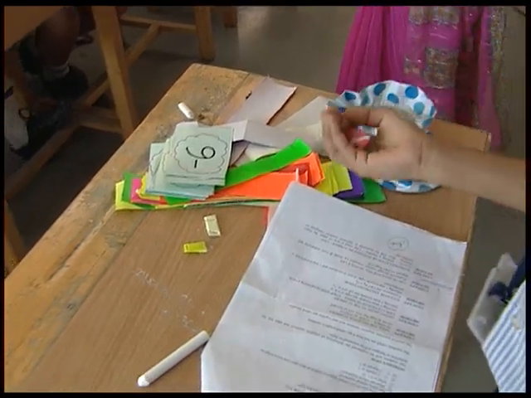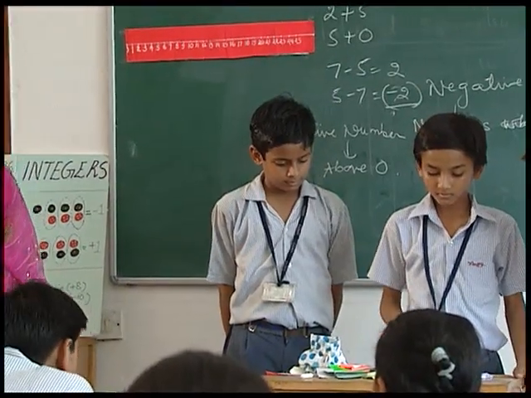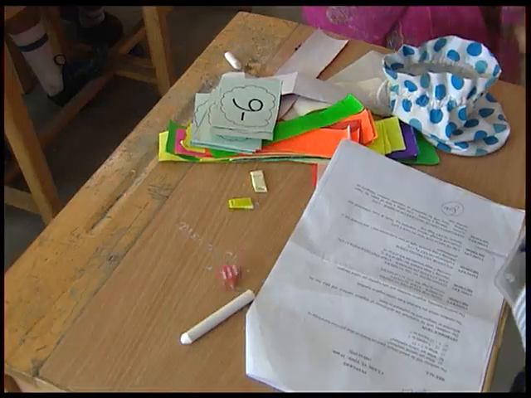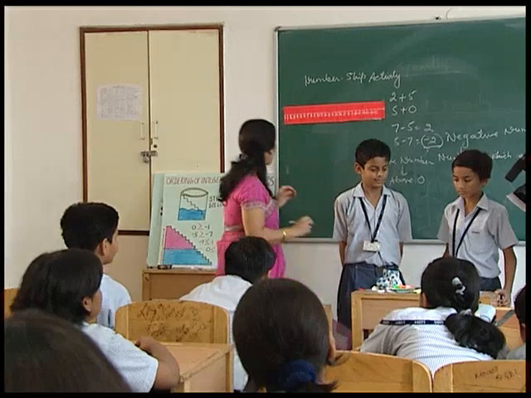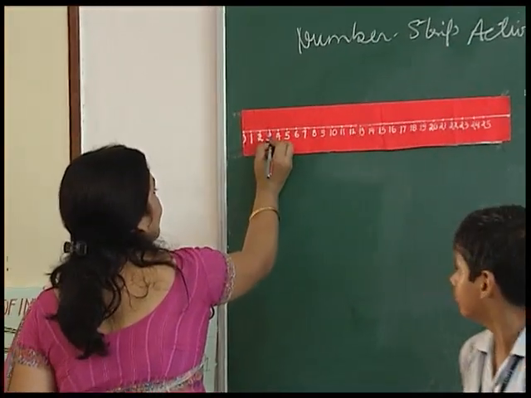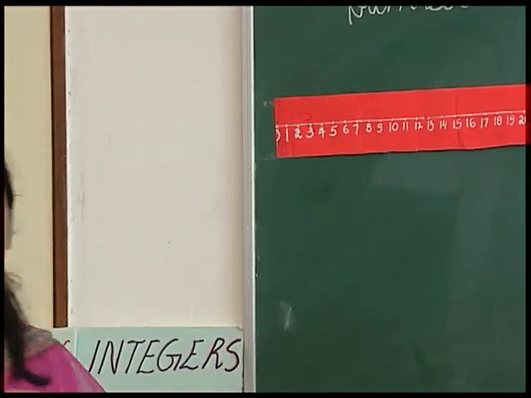This is red dice again. So it means movement will be in which direction? Movement will be in the forward direction. Yes. He got 3. Again, both are at the same place. So Bharat will also be at the 3rd place. Both of them are at the same place now.